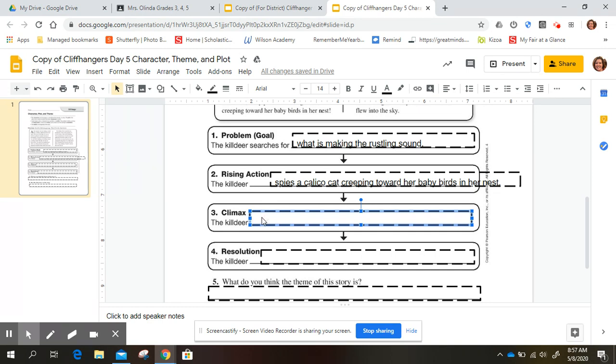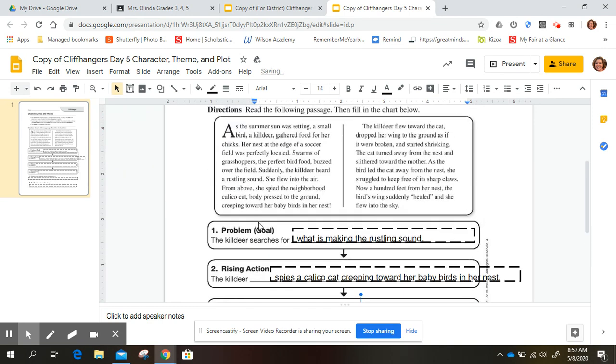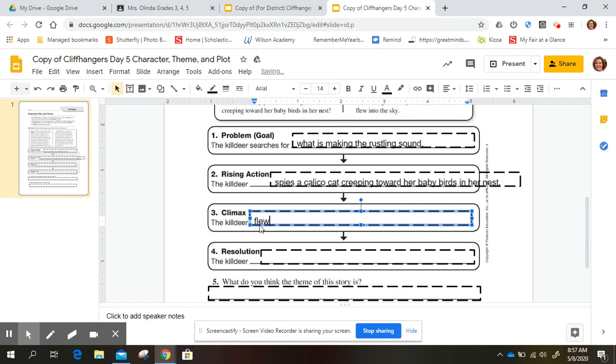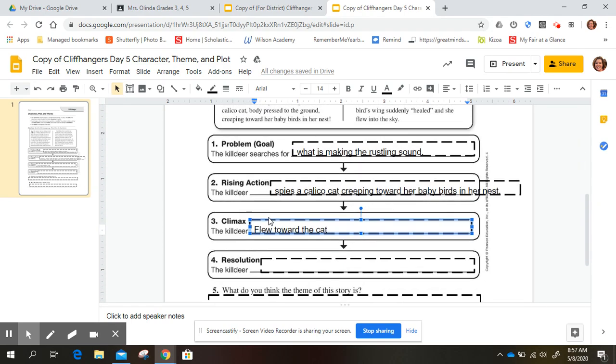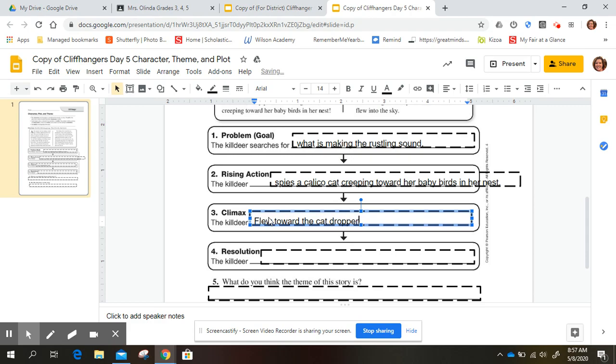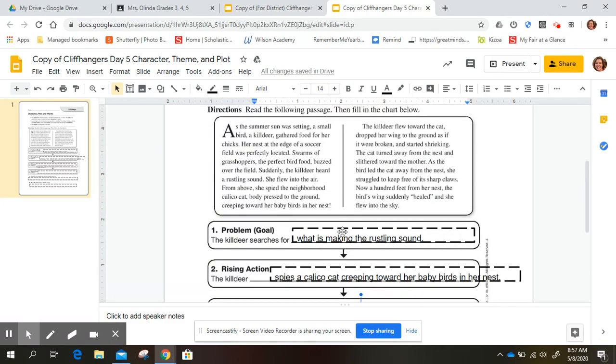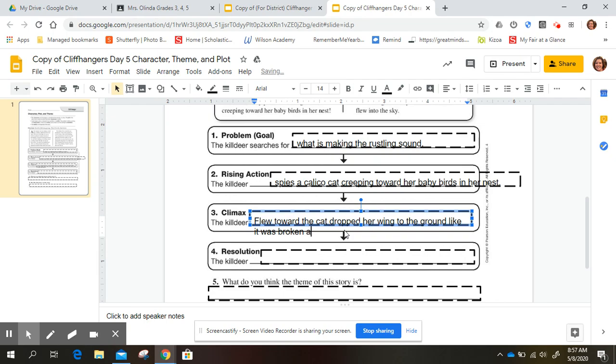So the killdeer, I'm going to use the same words, flew toward the cat, dropped her wing to the ground like it was broken, and started shrieking.